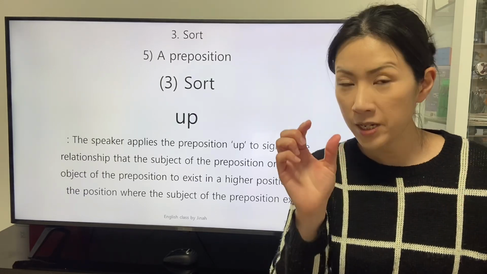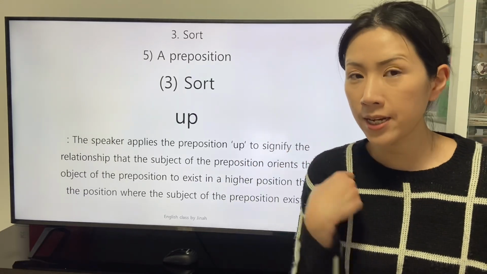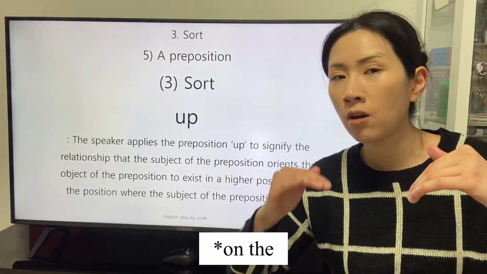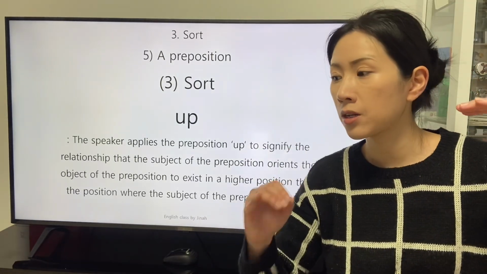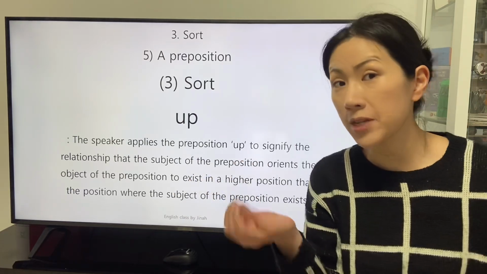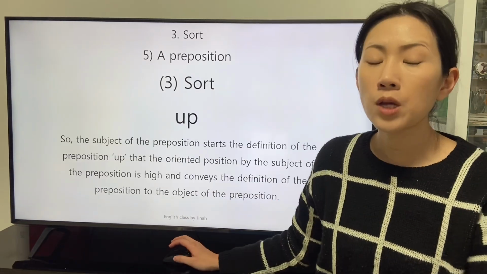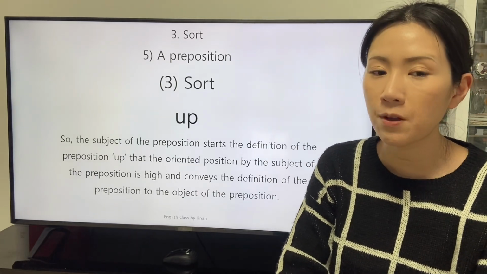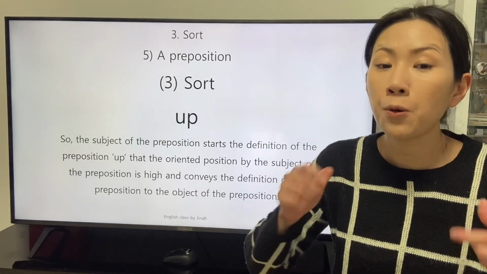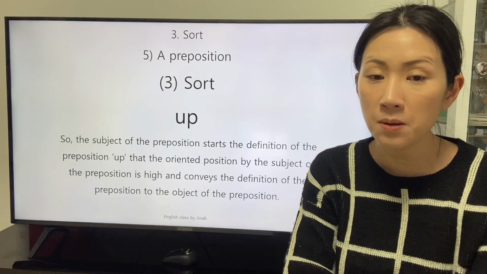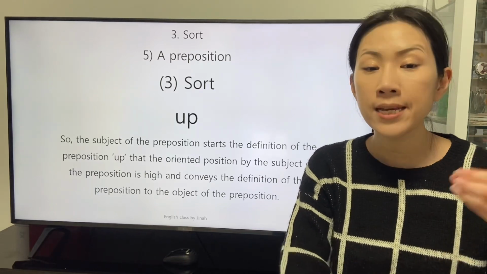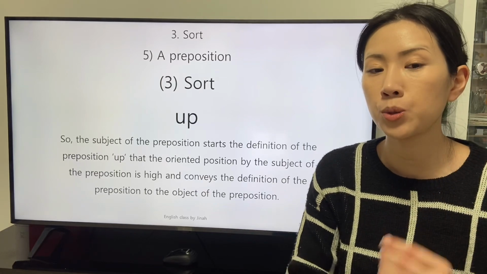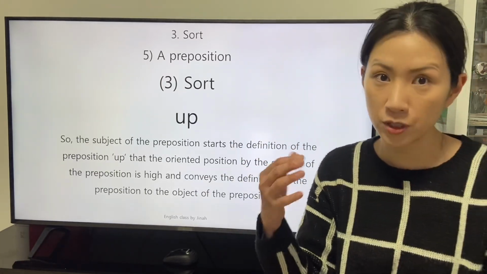The object that is oriented from the subject exists in a higher place than where the subject exists. So the subject of the preposition starts the definition of the preposition up, that the oriented position by the subject of the preposition is high, and conveys the definition of the preposition to the object of the preposition.